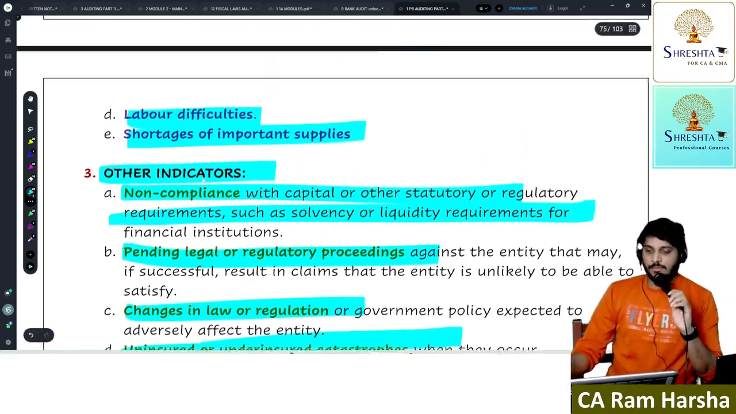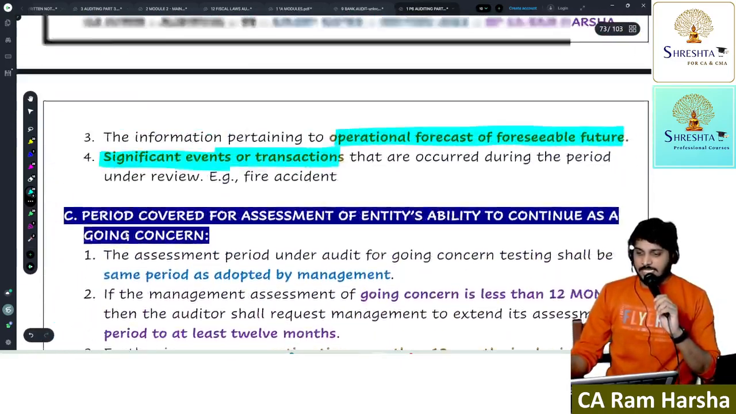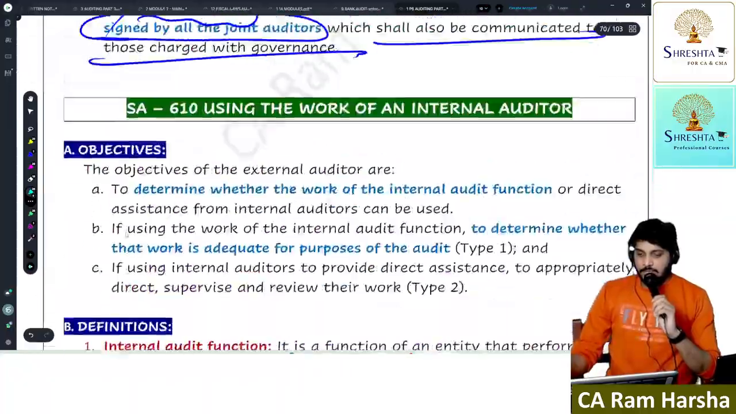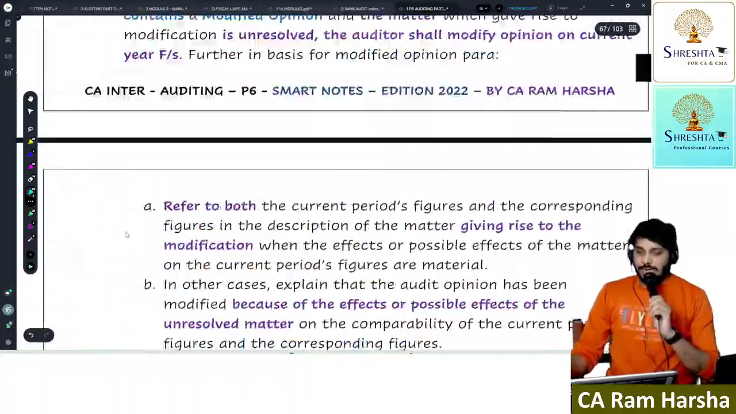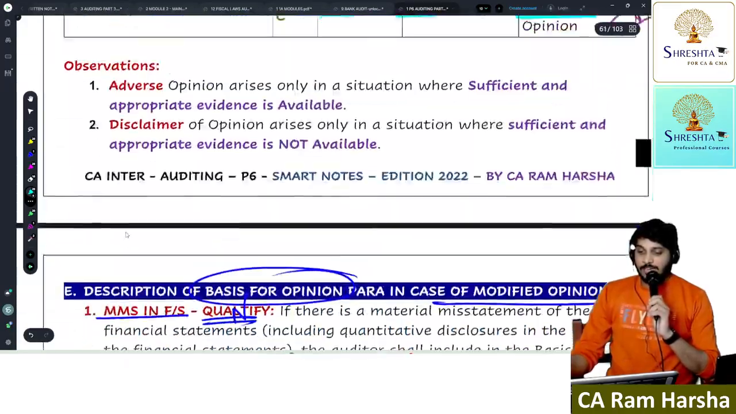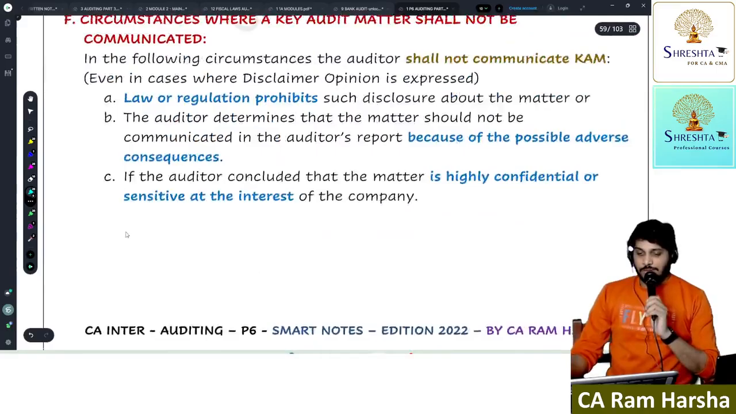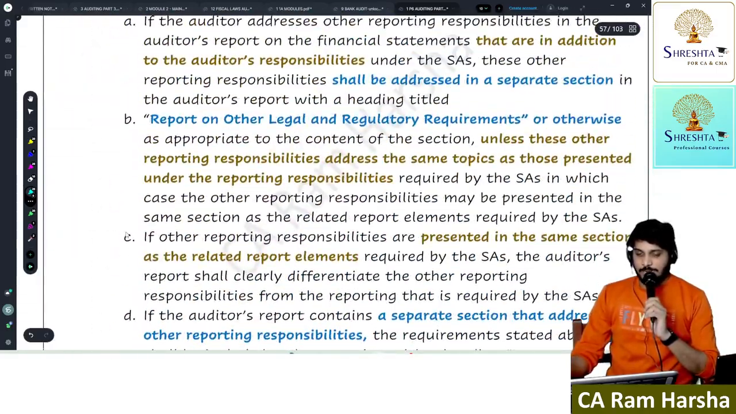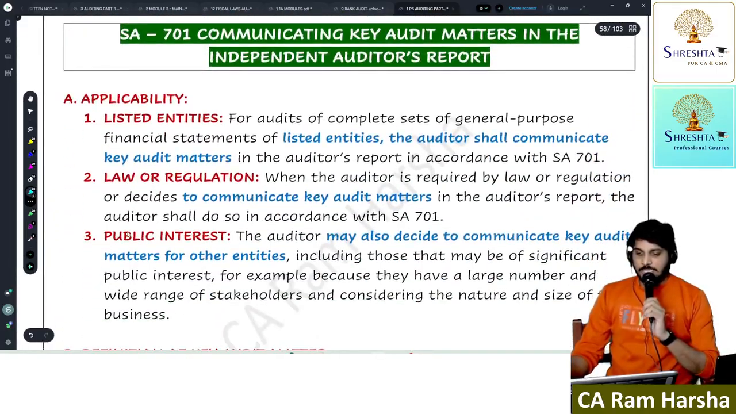Next. So with this, SA 570 is done. The next one is key audit matter. So in the audit report, if you check once again, we have completed one more side heading. Yes or no? One more content of the audit report is completed. The next one is key audit matter.